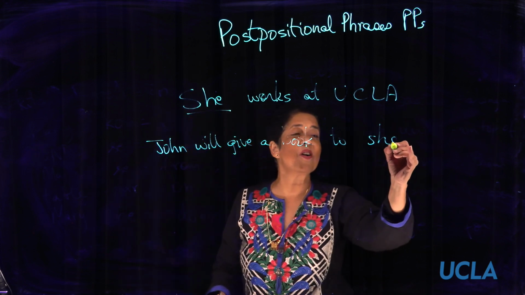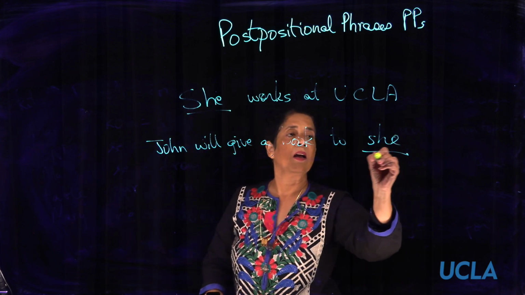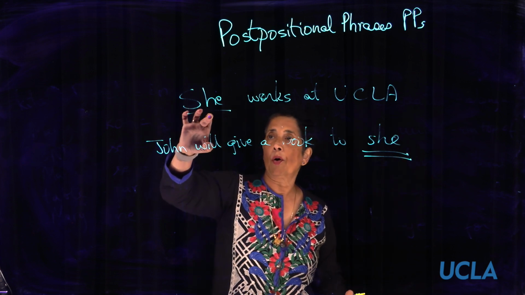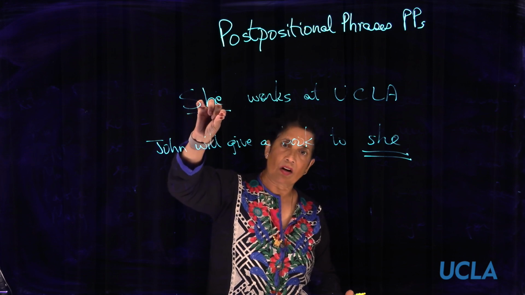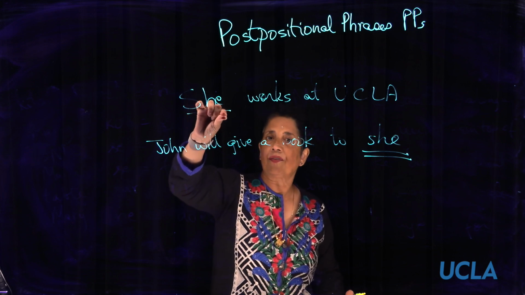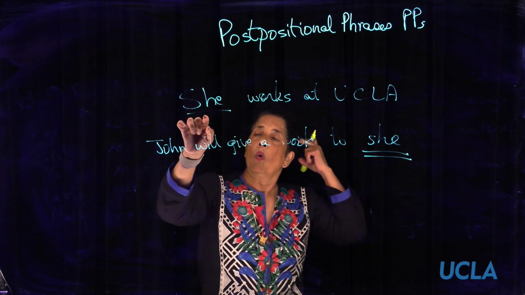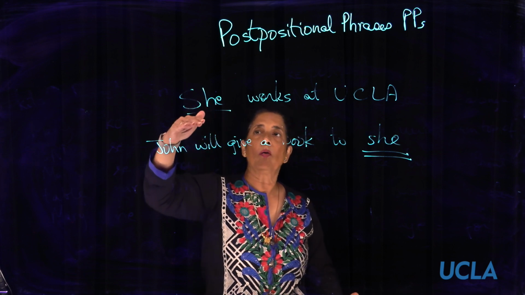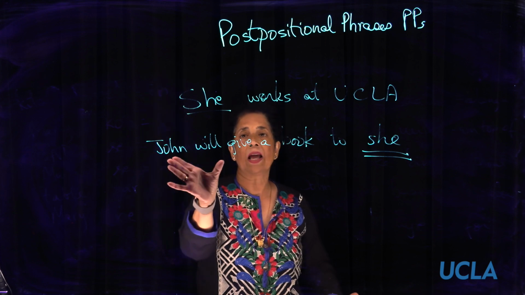Something went wrong, right? You cannot say that. But why not? The pronoun for a feminine singular person is she, and it works in a sentence like "she works at UCLA."